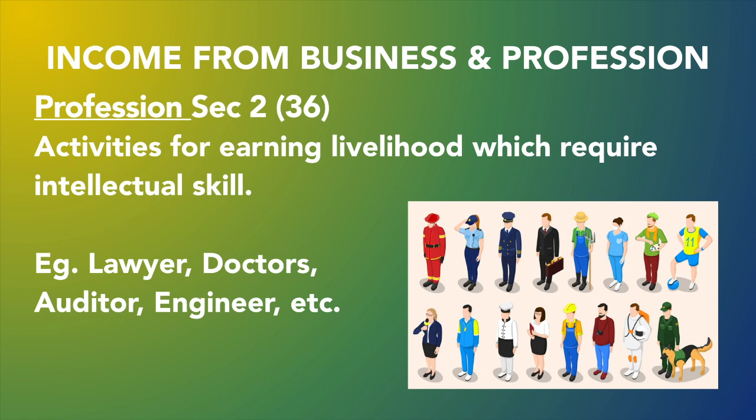Engineer should be a person who's having an engineering degree, or any kind of faculty, a professor. So he should have a doctorate degree. So this is nothing but profession. Profession is as per section 2(36) and is providing services. The main motive is to provide services.